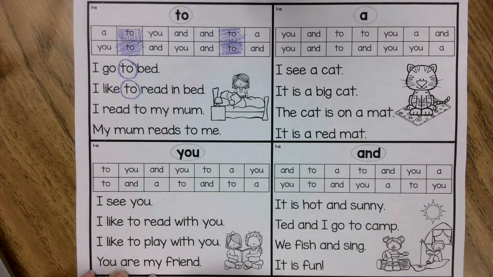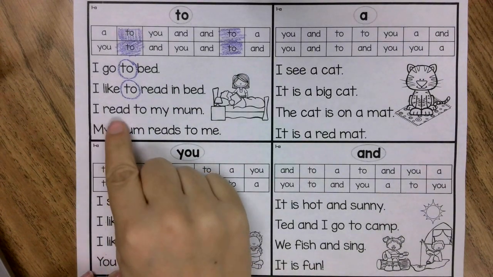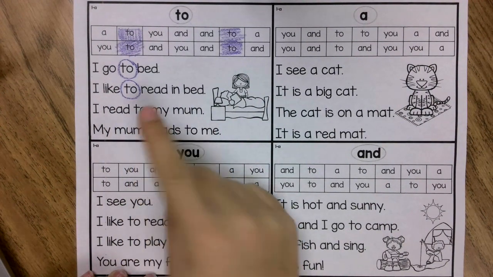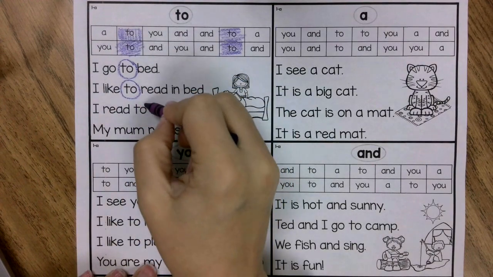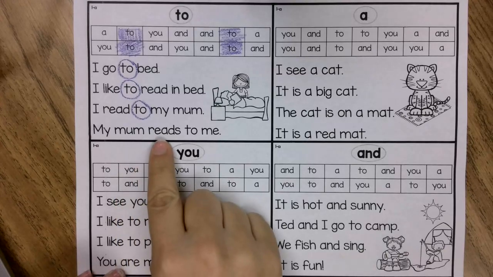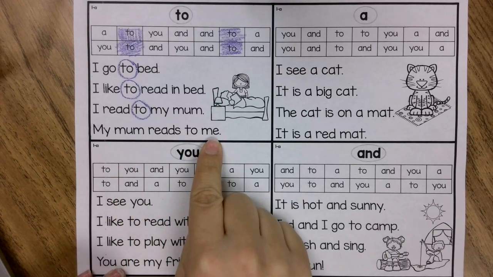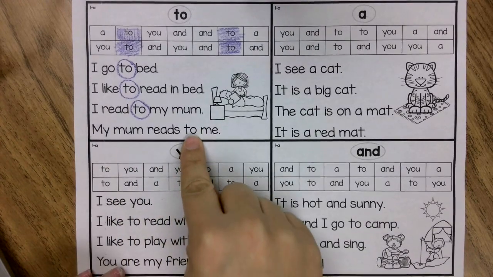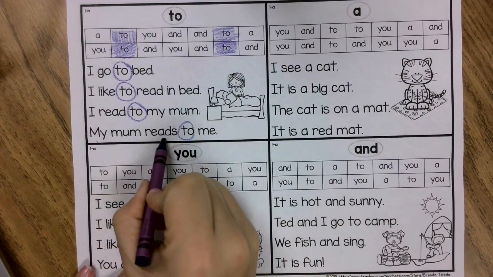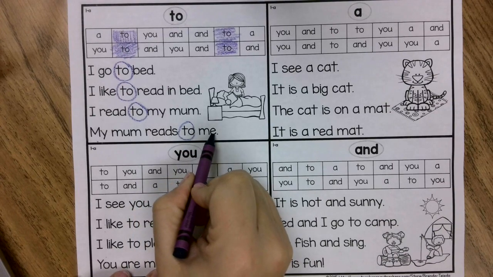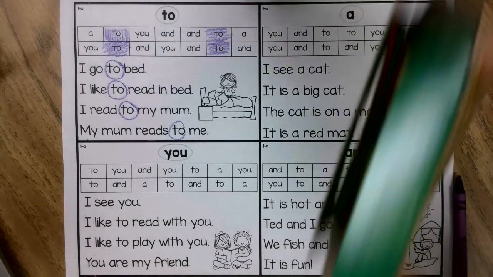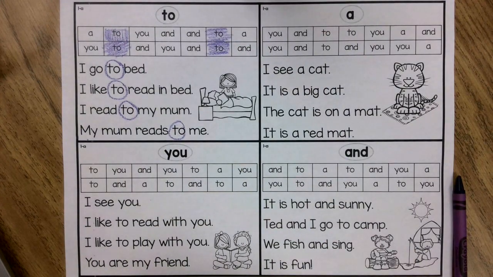All right, sentence number 3. I read to my mom. To is right here. Our last sentence. My mom reads to me. And here we have to as the fourth word in the sentence. First, second, third, fourth, fifth. So we have two right here. So I'm going to switch colors for my next sight word.